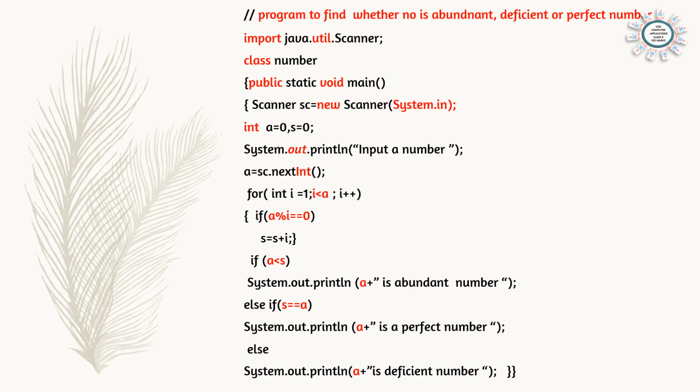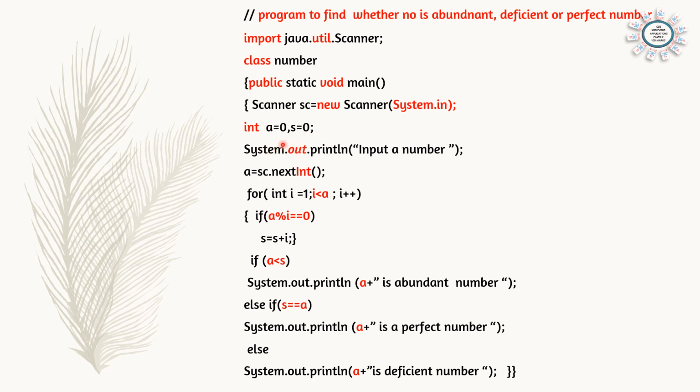Start writing the program. The first 4 lines which are same, first we can complete that. Write the comment: program to find whether the number is abundant number, deficient number or perfect number. Import java.util.Scanner, class Number, public static void main and Scanner sc. Complete these 4 lines and now declare the variables for accepting the number and finding the sum.